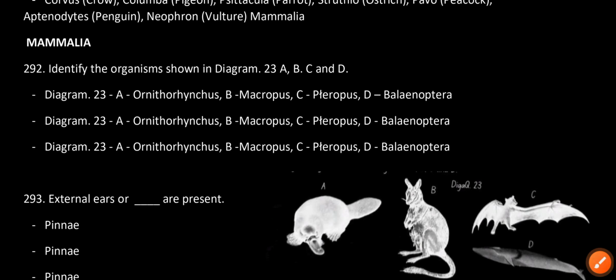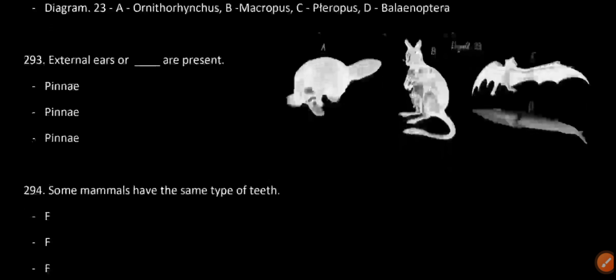Mammalia. Identify the organisms shown in diagram 23, A, B, C and D. A is Ornithorhynchus, B is Macropus, C is Pteropus, D is Balaenoptera. External ears or pinnae are present.